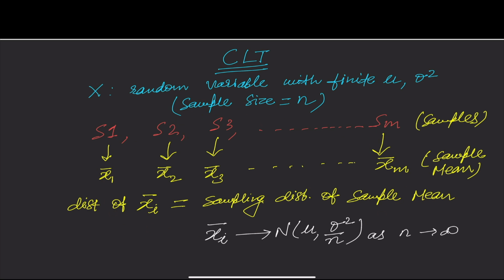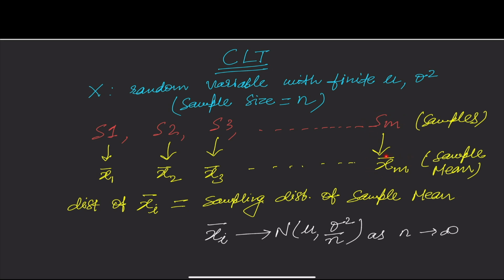Let me repeat it. If x is a random variable with finite mean and a variance of sigma squared, and if I take a sample of size small n, and each of my samples is S1, S2, S3 till Sm, and I compute the sample mean of each one of these samples, so the mean of my first sample is x1 bar, second sample mean is x2 bar, third is x3 bar, and so on till the mean of the last sample, xm bar.